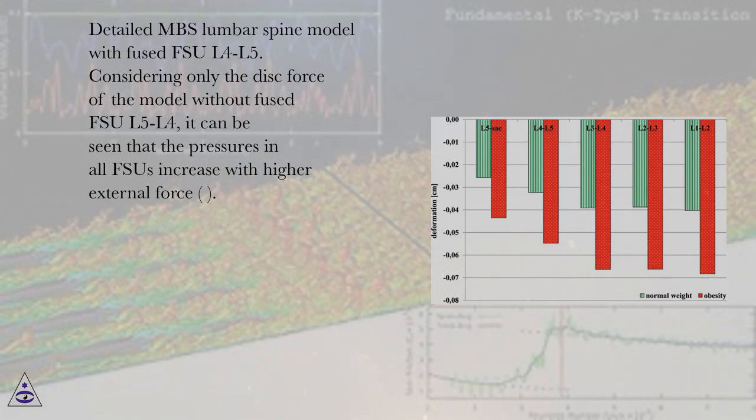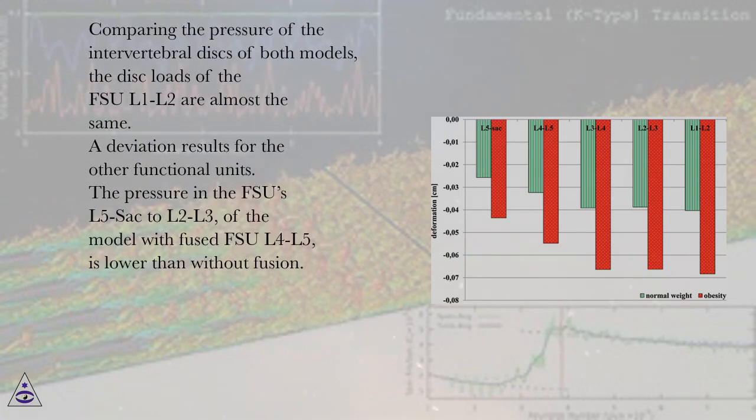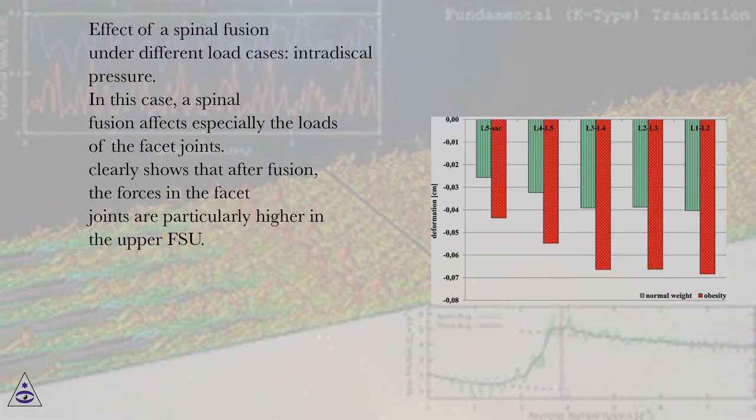Considering only the disc force of the model without fused FSU L4 L5, it can be seen that the pressures in all FSUs increase with higher external force. Comparing the pressure of the intervertebral discs of both models, the disc loads of the FSU L1 L2 are almost the same. A deviation results for the other functional units. The pressure in the FSUs L5 SAC to L2 L3 of the model with fused FSU L4 L5 is lower than without fusion. Effect of a spinal fusion under different load cases, intradiscal pressure.